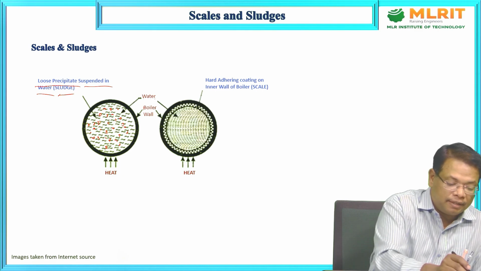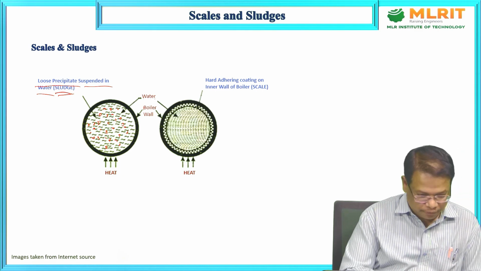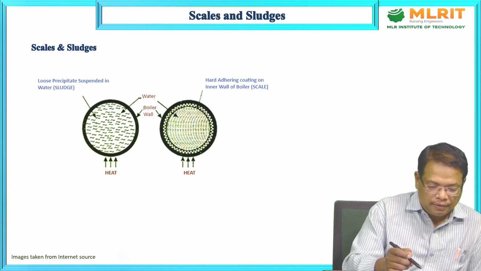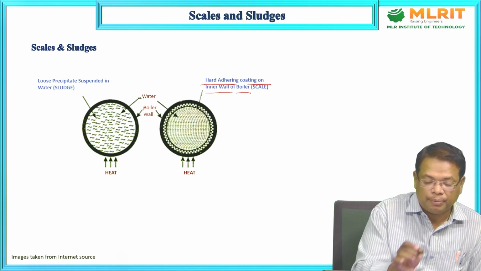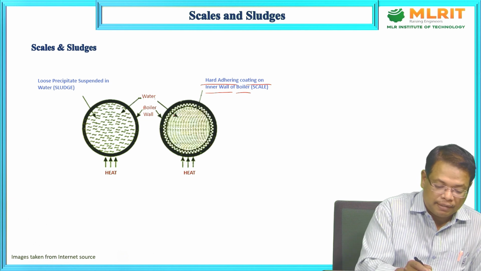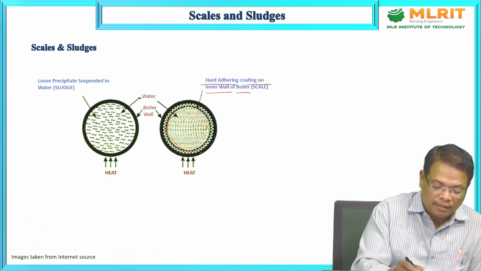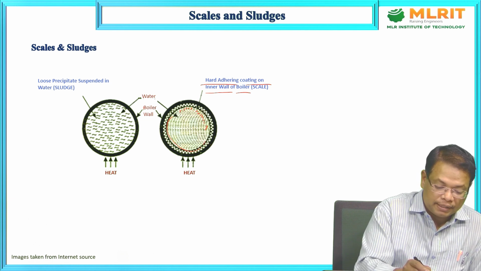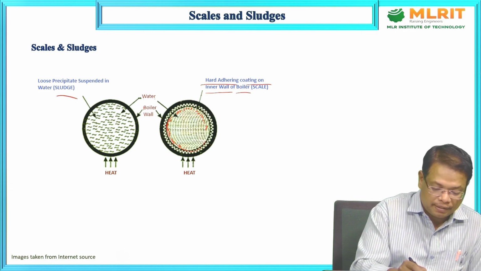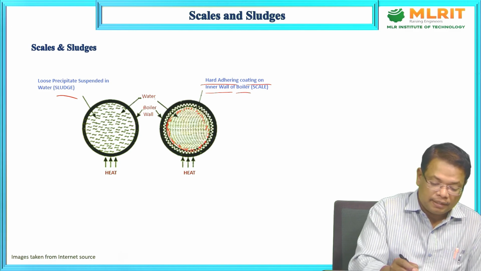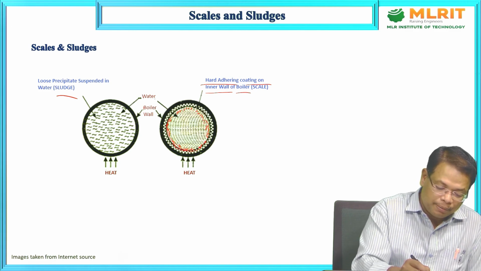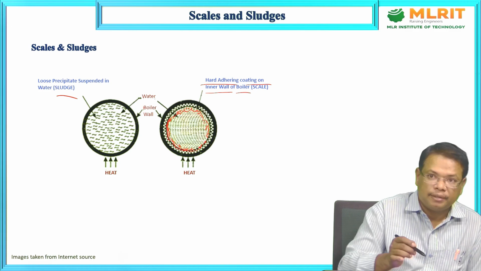So this is called sludge. Scales are the adhering coating on the inner wall of the boiler. So the inner walls of the boilers will have adhering coatings from these suspended sludge particles.